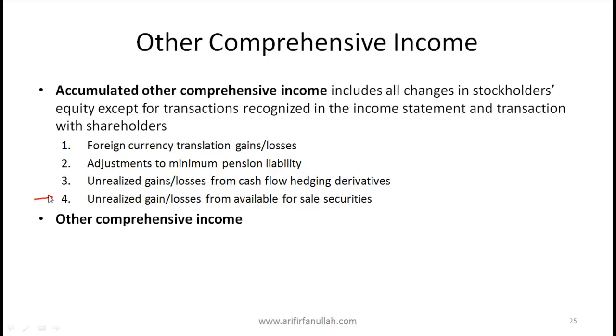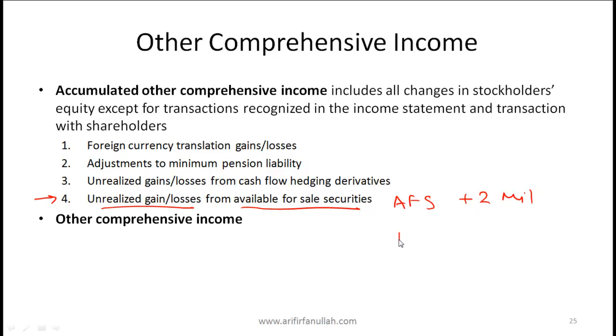As you just saw in the financial assets segment a short while ago, if you classify a financial security as available for sale and there are unrealized gains or losses, we said that the unrealized gains or losses are shown in other comprehensive income. So take an example where on an AFS security there is an unrealized gain of 2 million. And also the AFS security on the balance sheet is shown at fair value.